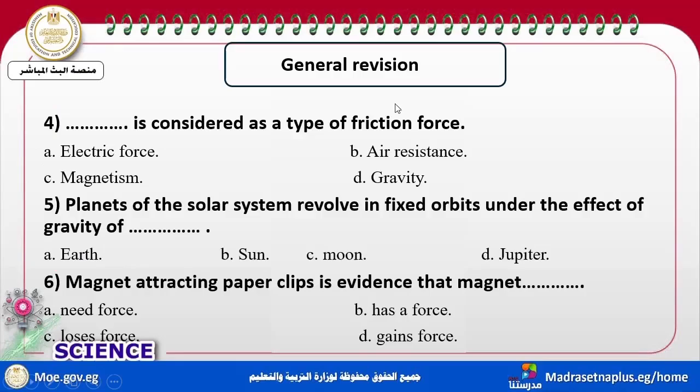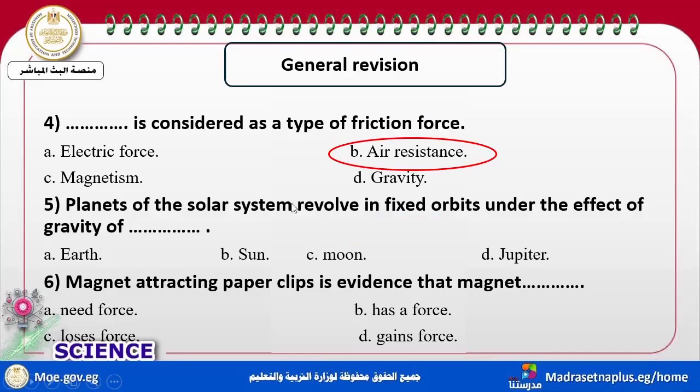Do you remember the friction force? It's a force that slows down the movement of the object. And there is a type of friction force called air resistance, that's due to the movement of an object through the air.